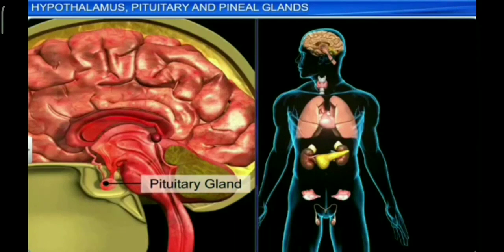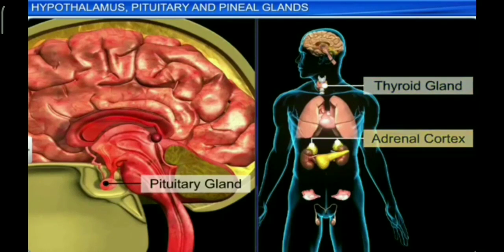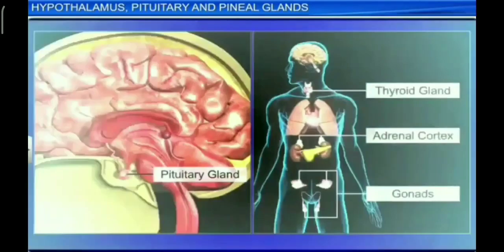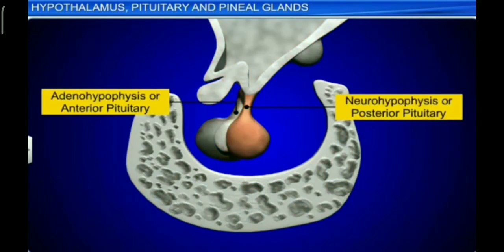The pituitary gland almost controls all other endocrine glands, hence earlier it was called the master endocrine gland. It consists of two lobes called anterior or adenohypophysis and posterior or neurohypophysis. Both lobes develop from different parts of the embryo, hence it is of dual origin.